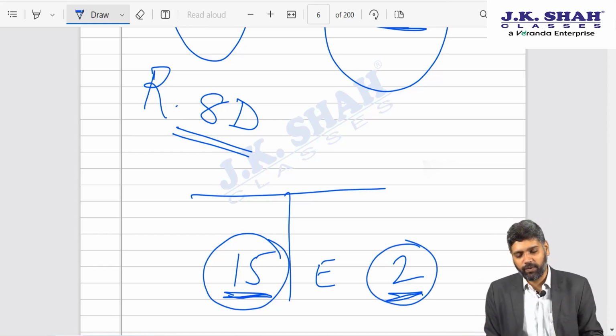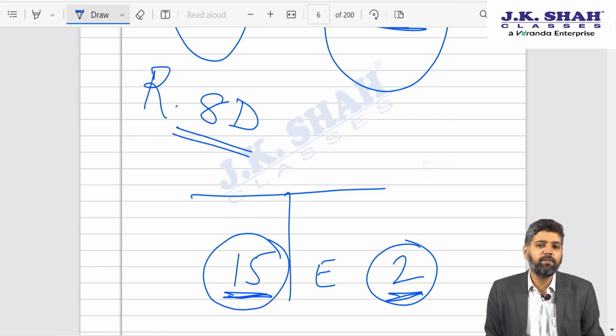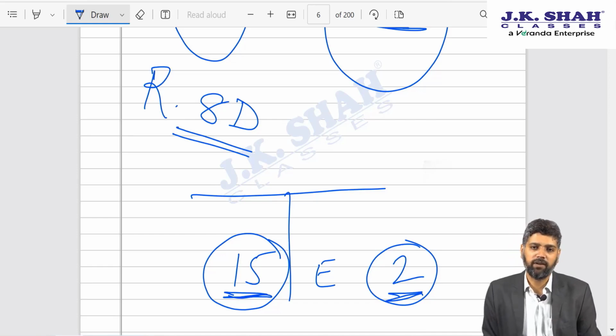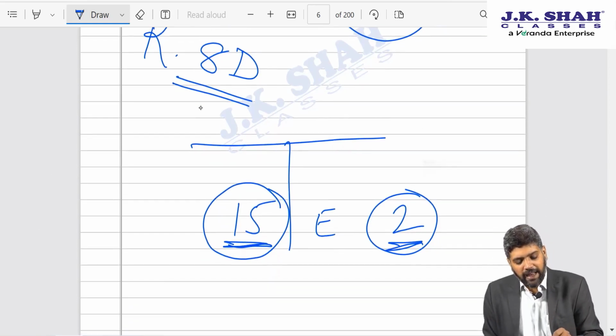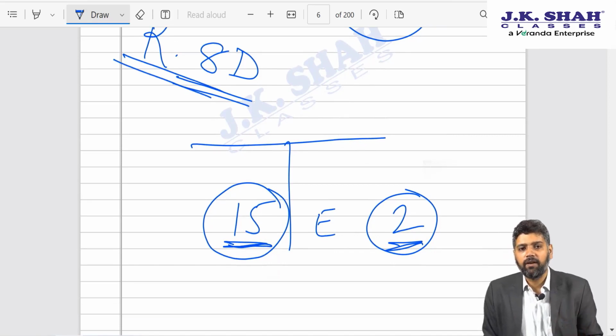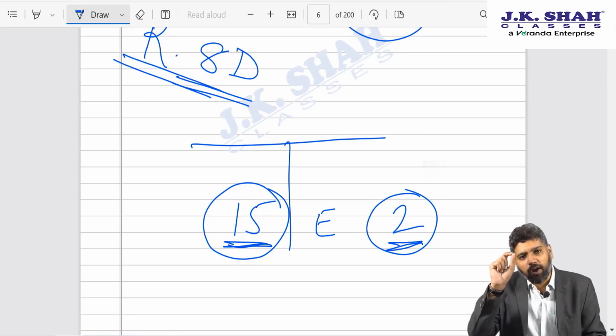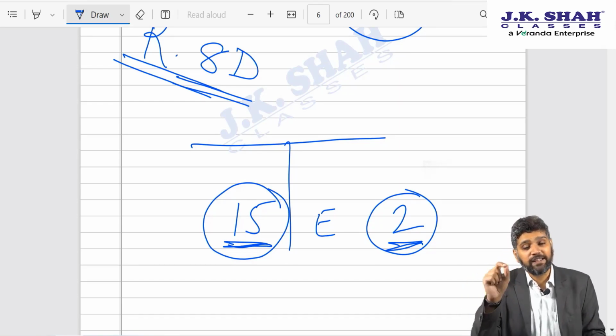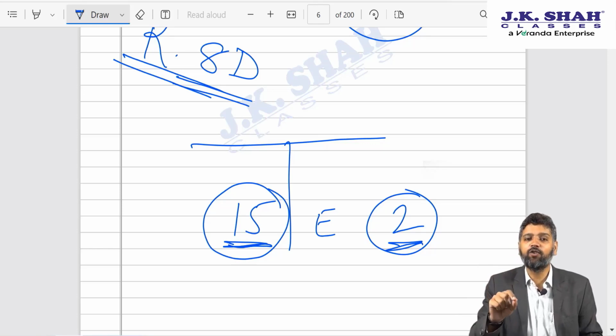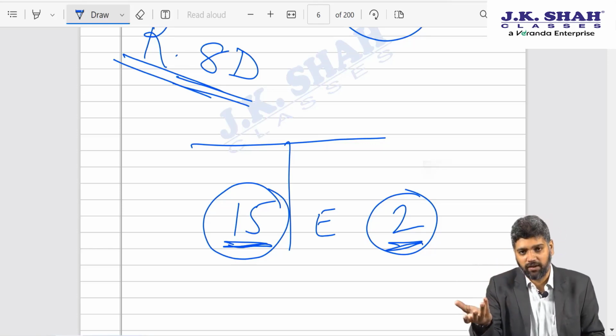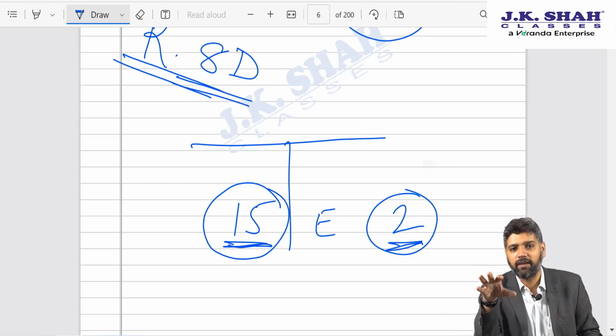The matter reached Supreme Court of India. Supreme Court did not agree with the contentions of Income Tax Department. Supreme Court said that Rule 8D is only an estimation, only an approximation, only a guesswork with regard to how much expense the assessee may have incurred for earning exempt income. It is not an actual figure. It is not a scientific formula. It is just an estimation.